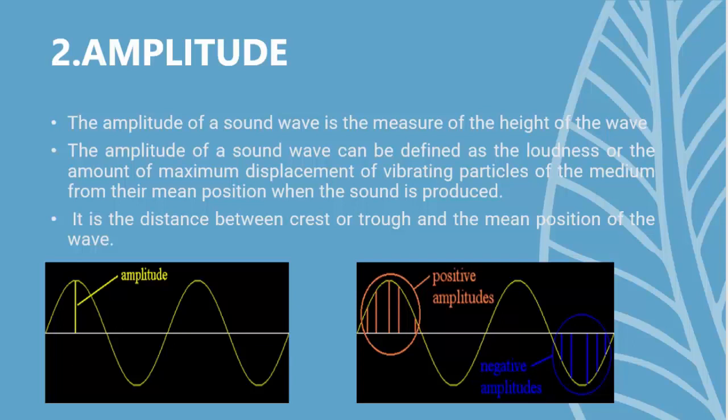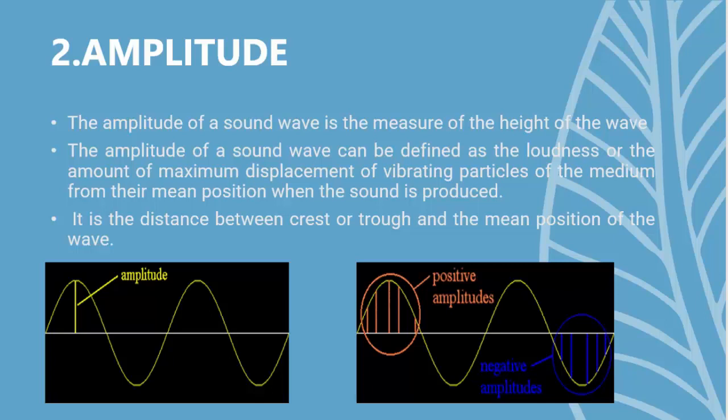The second property of the wave is amplitude. What is amplitude? It is nothing but the measure of the height of the wave. The height of the wave is called amplitude. It is the measure of the highness of the wave. The amplitude of a sound wave can be defined as the loudness, which is the highest volume of the sound wave.